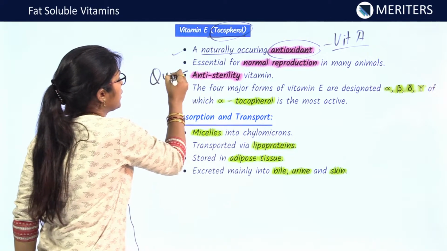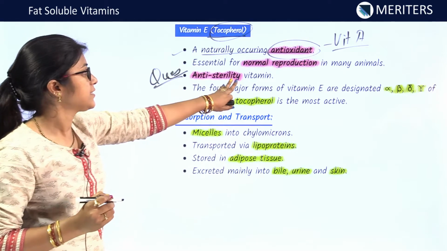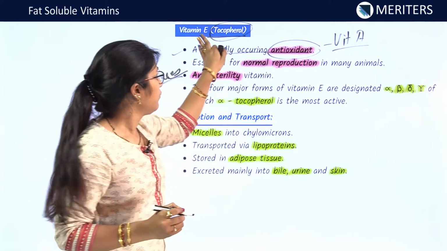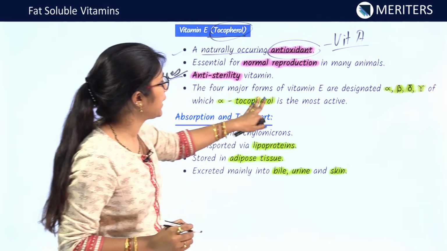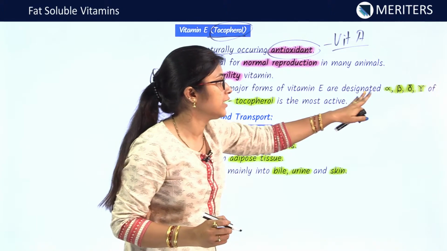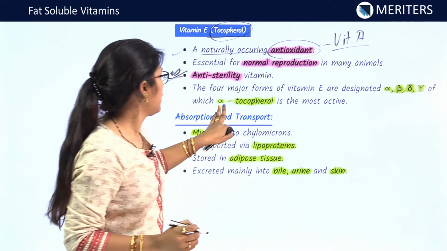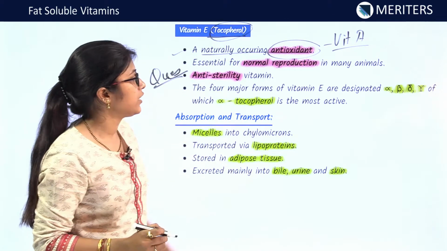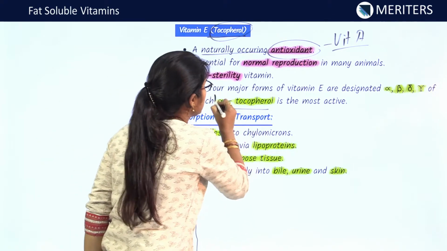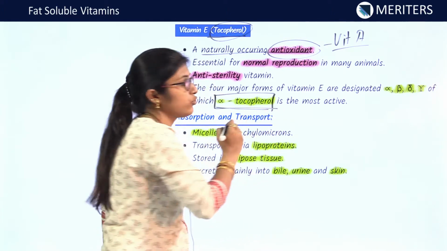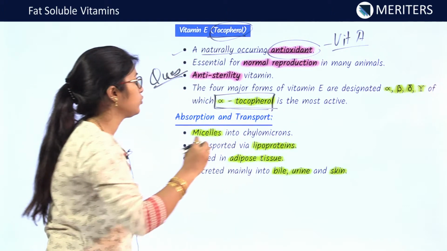You can get a question on this. Which of the following is the anti-sterility vitamin? That will be vitamin E. The four major forms of vitamin E are designated alpha, beta, delta, gamma, out of which alpha tocopherol is the most active. You should know this one. The most active form of tocopherol is alpha tocopherol.